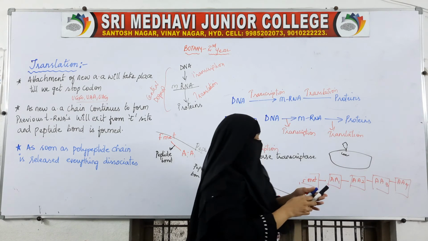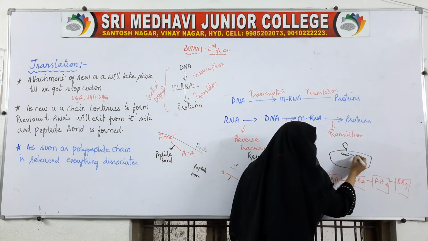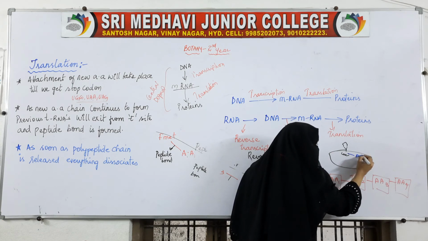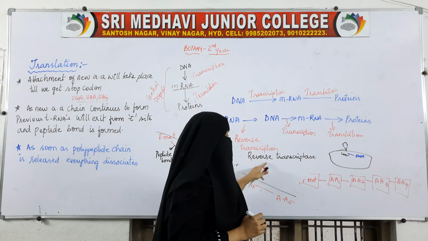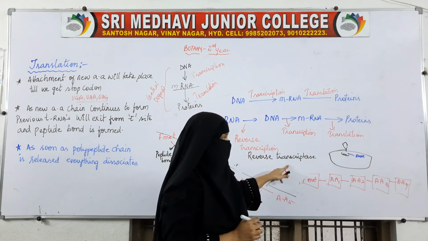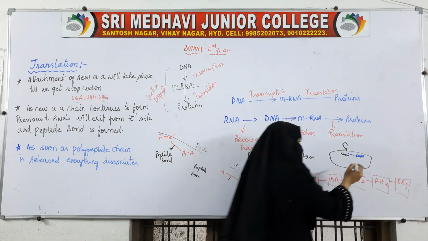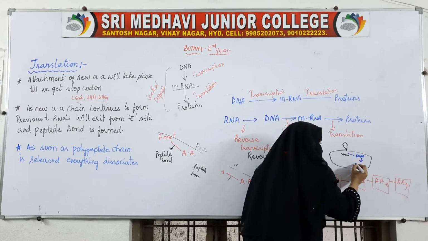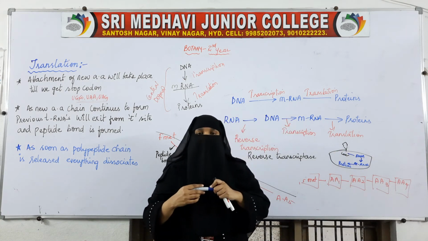Here the genetic material is RNA. So this RNA will change into DNA by reverse transcription with the enzyme reverse transcriptase, then again DNA will change into mRNA, and mRNA will help in the synthesis of proteins.